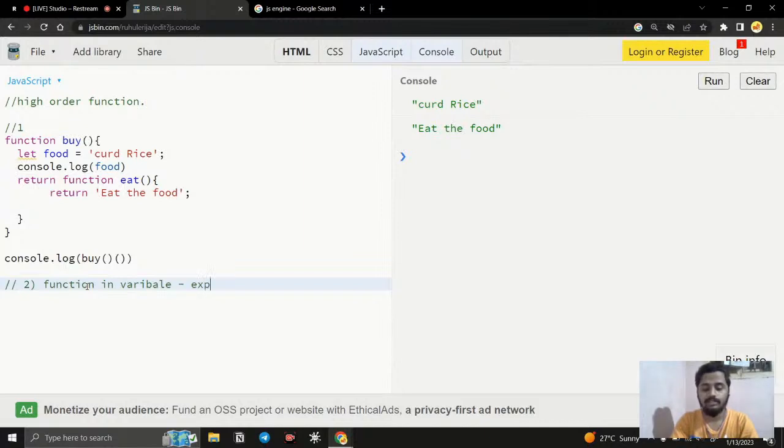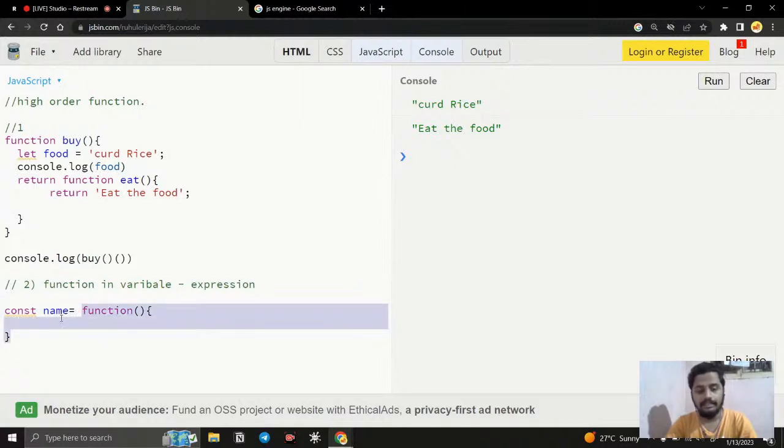Let us say I create a variable like const name, and I can create a function like this, or an arrow function. We are storing a function inside a variable. In JavaScript this is possible, this is actual syntax. So it also passes the second qualification.